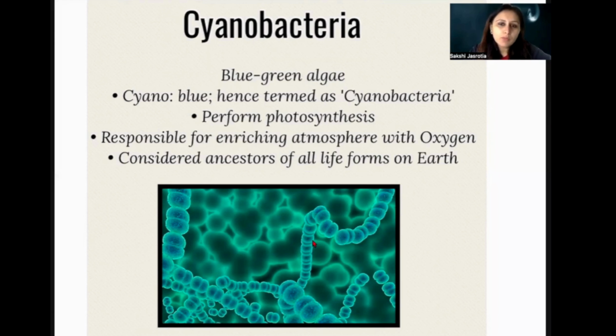When the earth was coming into its shape, it is because of these bacteria that the environment of the earth had oxygen in it, because they undergo photosynthesis and release oxygen. So they are responsible for enriching the atmosphere with oxygen. They are the most primitive, or the ancestors of all living forms on the earth.